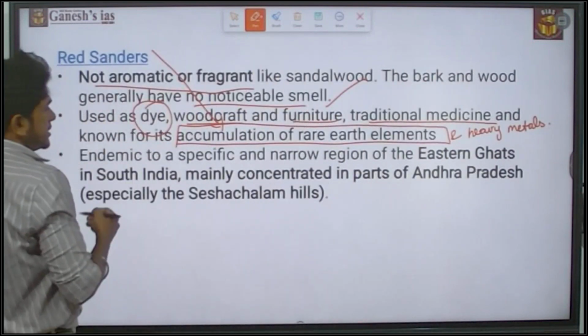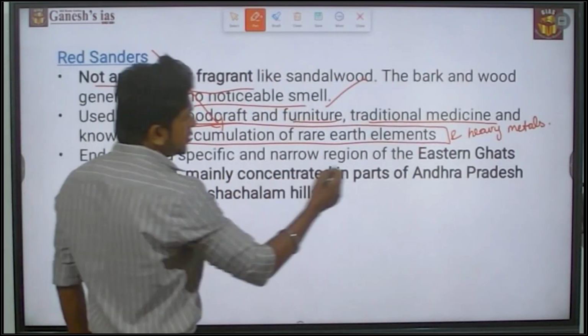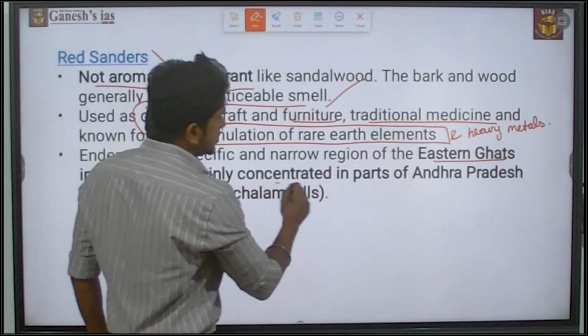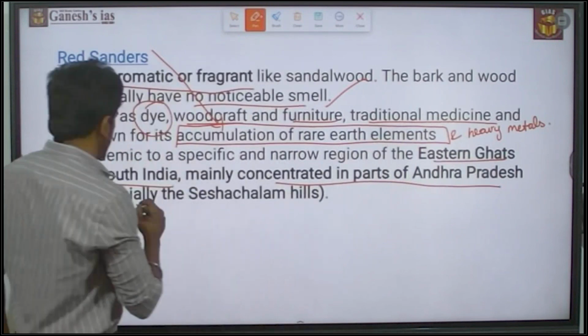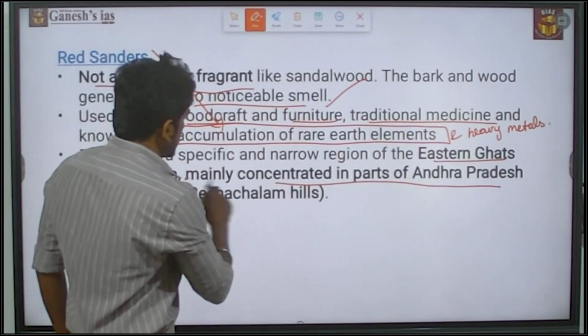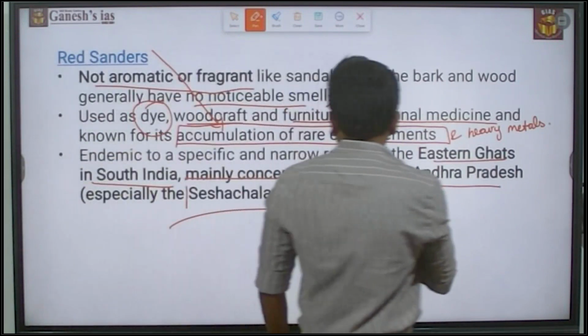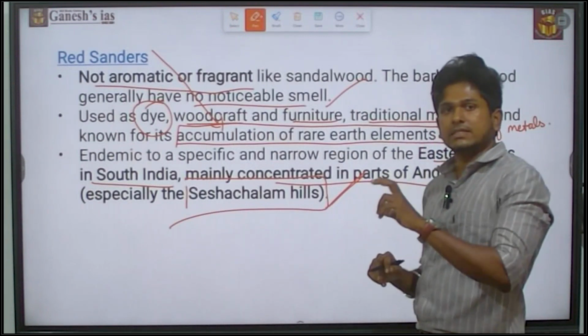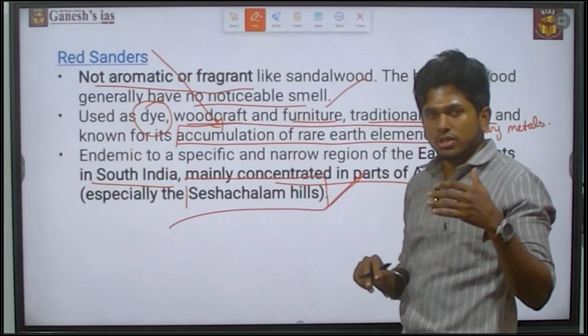And also, it is endemic to specific and narrow regions of the Eastern Ghats in southern India, mainly concentrated in parts of Andhra Pradesh, especially the Seshachalam hills. So this is the major difference between the red sander and the red sandalwood.